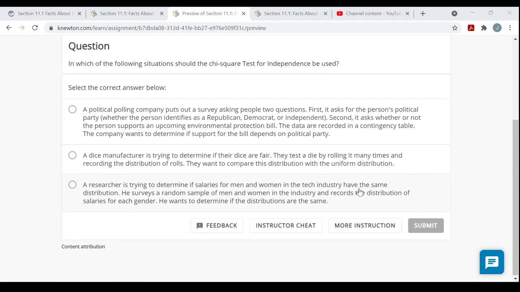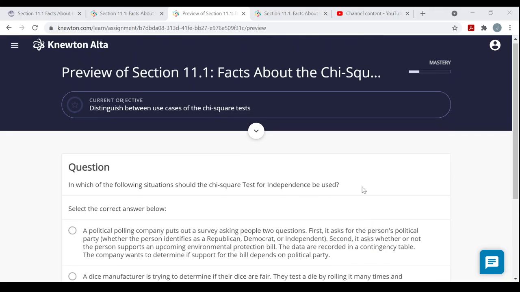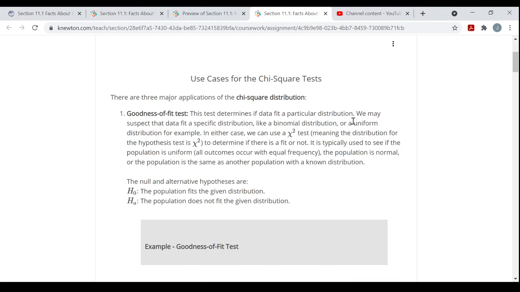Again, if you want to read more about it, click on more instruction. In fact, because I don't feel like writing all this out, I got it right here, what they're going to have in their instruction. So what are these use cases? When are we going to be using the chi-square distribution to perform hypothesis tests? There are three major applications of the chi-square distribution.